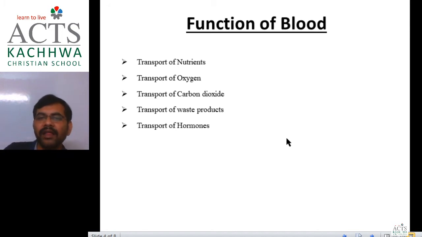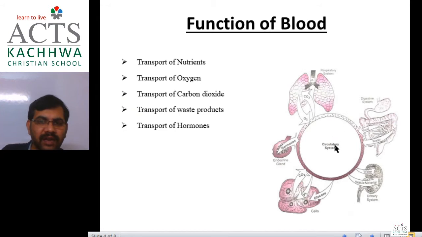In this way, we have seen the circulatory system is mainly made up of blood. Blood takes oxygen from the lungs and transports it to different parts of the body. From different parts of the body it collects carbon dioxide and transports it to the lungs, and from the lungs it is expelled from the body. Blood also accepts hormones from the pancreas, food from the intestine, and waste products from the kidney, and circulates them to different parts of our body.